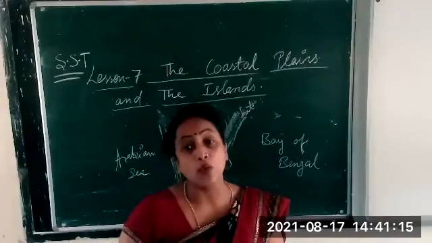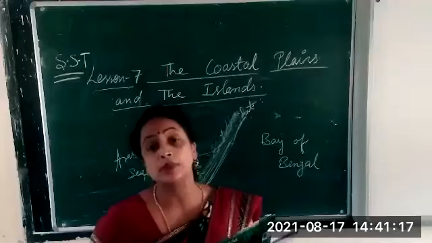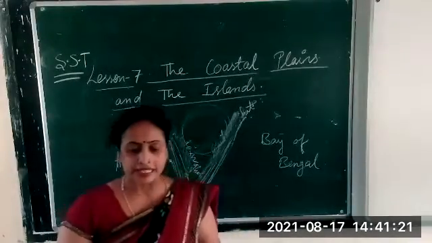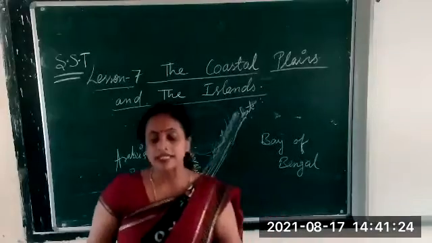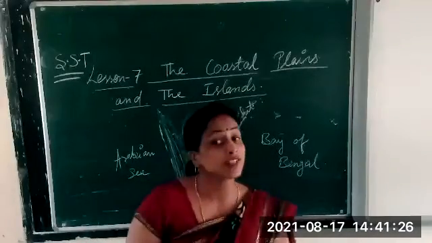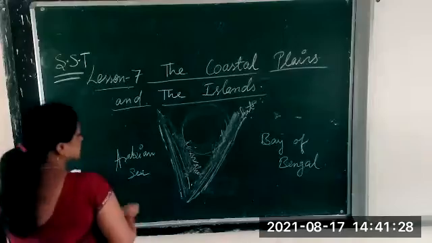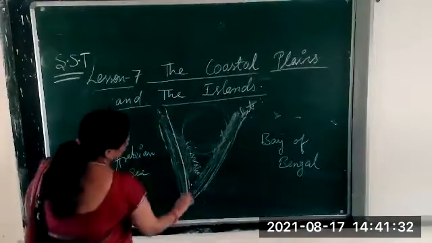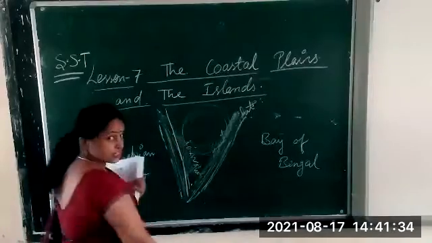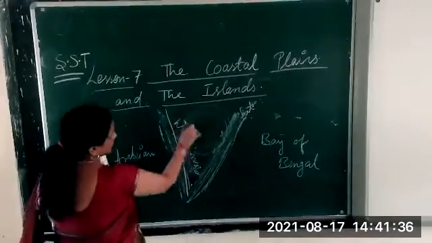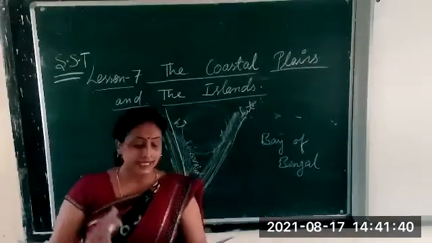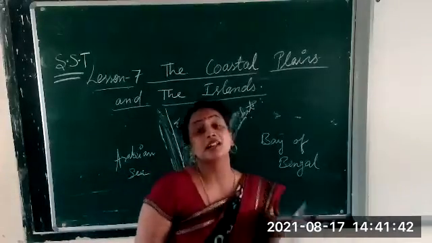So we will learn now the western coastal plain. Western coastal plains lie in between the Arabian Sea and the Western Ghats. So where do the western coastal plains lie? Which one is the western coastal plain? This side is the western coastal plain. And here you see what is given. It lies in between the Arabian Sea and the Western Ghats.